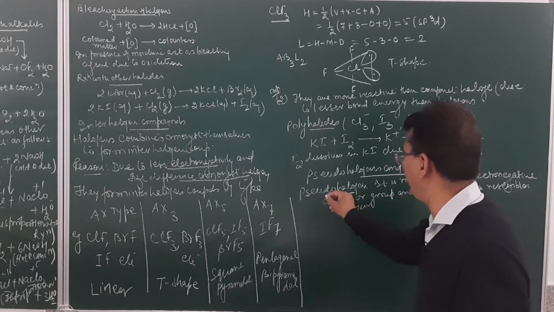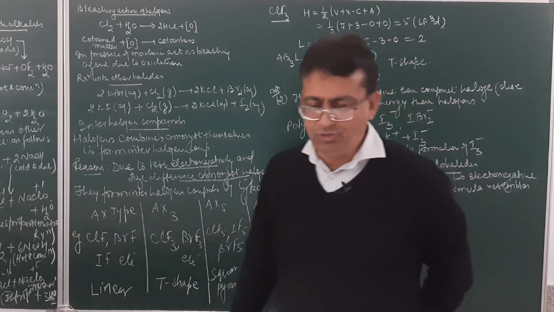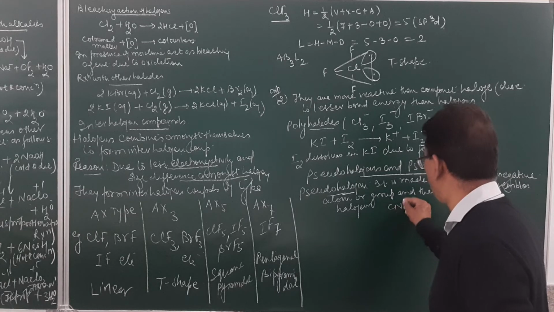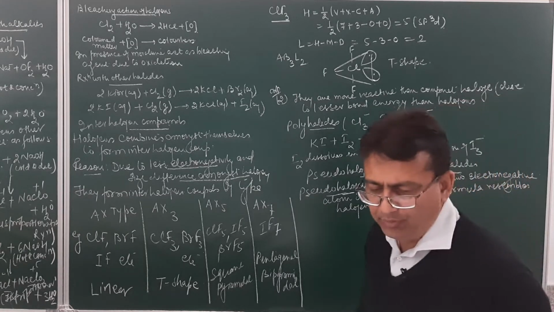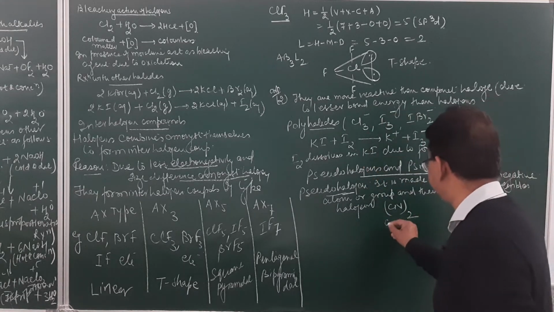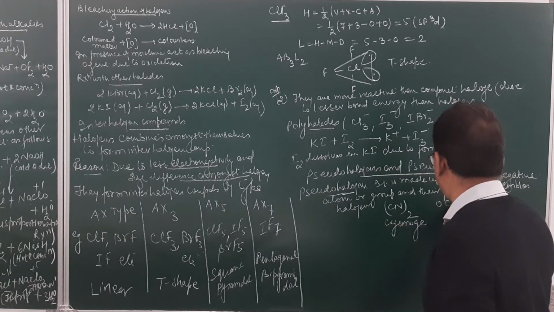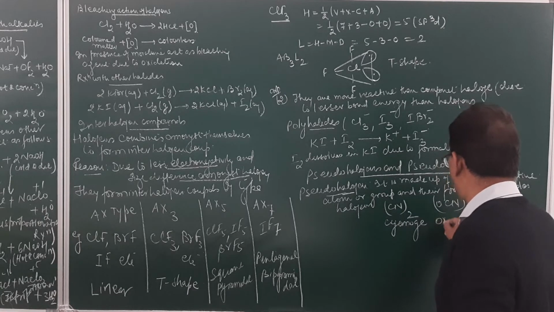In the board examination, you may be asked to write a short note on this. As for example, we take (CN)2. This is called cyanogen. Then (OCN)2. This is oxycyanogen.